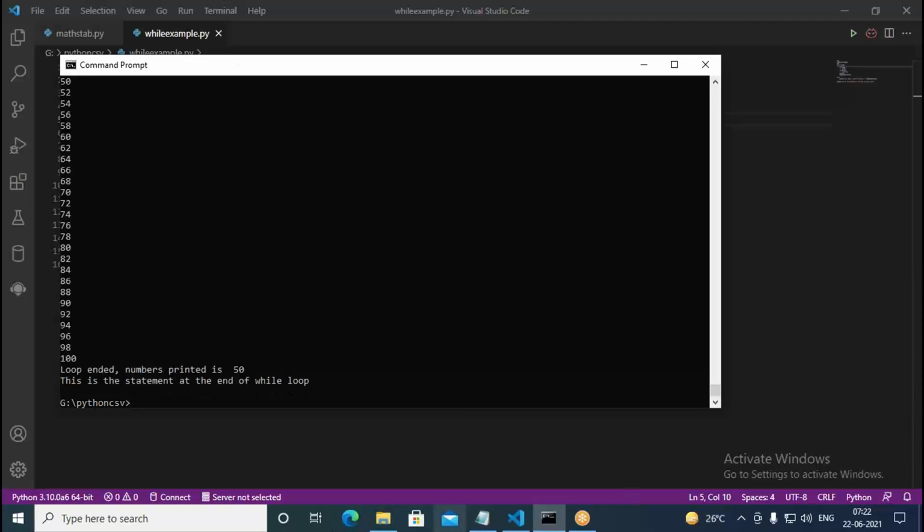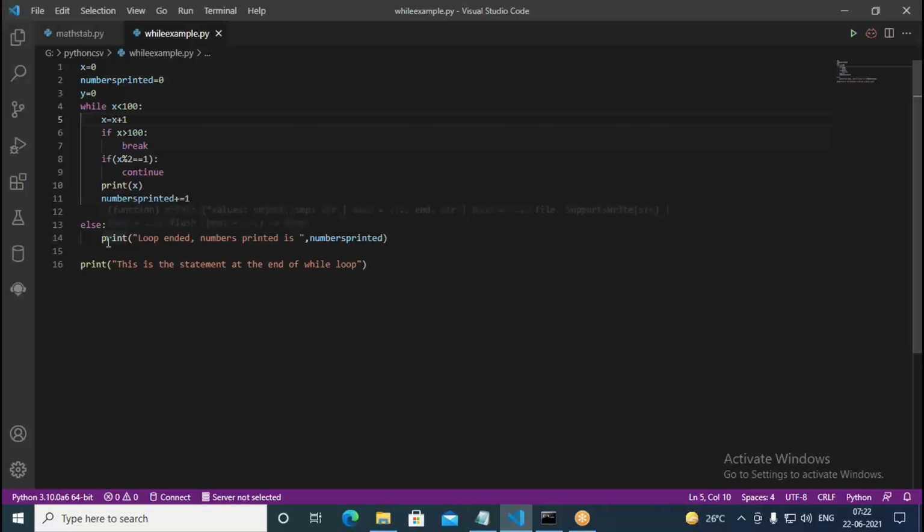It says now loop ended, numbers printed is 50, because we are coming into the else part. The reason is when x is 99, we do x equal to x plus 1. That means x becomes 100. This condition will not be satisfied. Even this condition will not be satisfied, because when you divide x with 2, the remainder is 0, it's not 1. Therefore, it prints x and it's going to do numbers printed plus equal to 1.